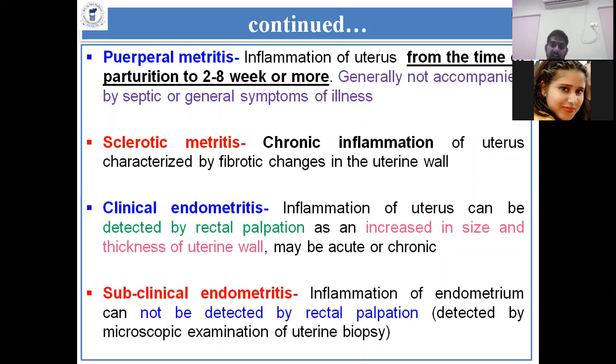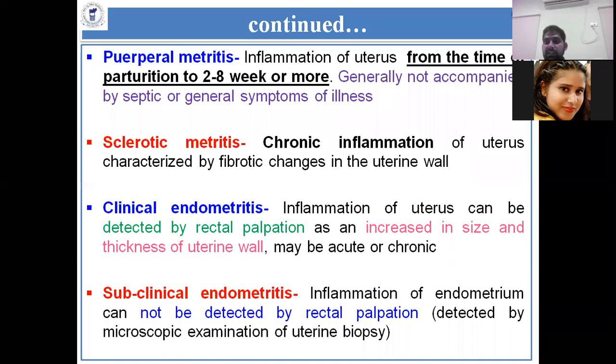If you are examining rectally after 10 days postpartum, you should know what the normal feeling of the uterus is after 10 days of parturition.